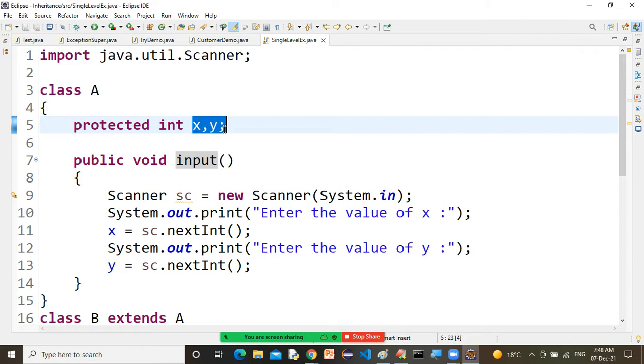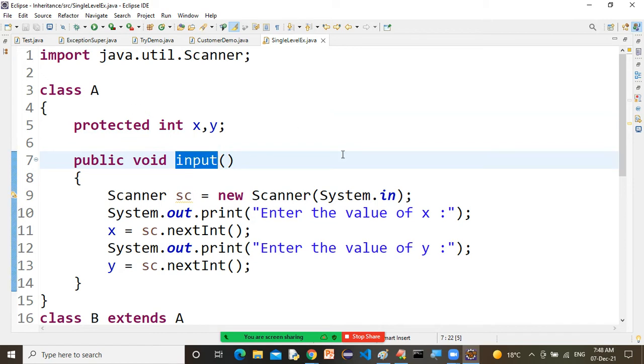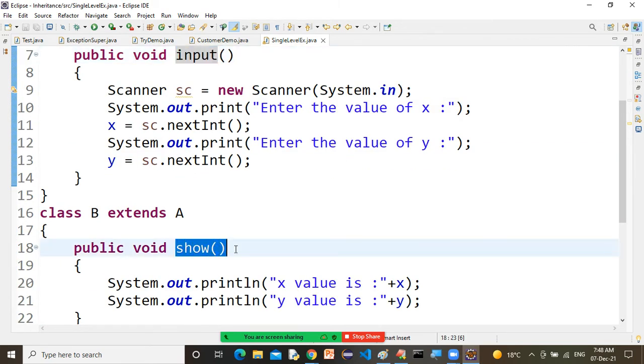Why? Because these are instance variables, sir. I hope you remember. Default values are given by the compiler: x is equal to 0, y is equal to 0. So you can access x and y and the input function. With the object of A, you can't access this show method.